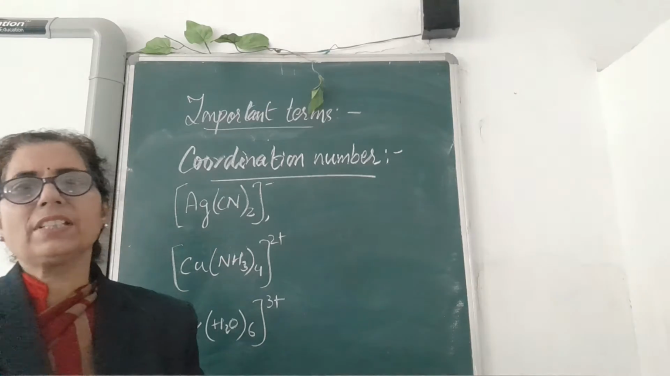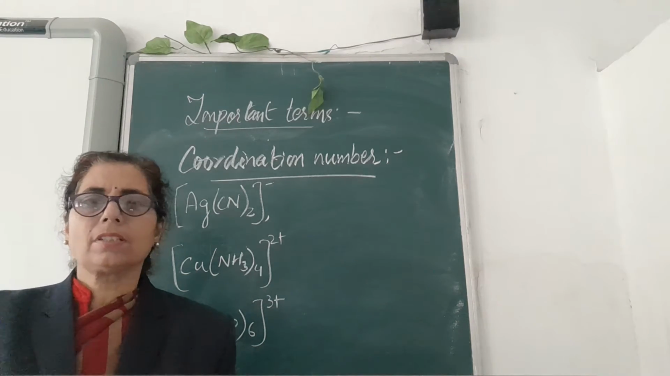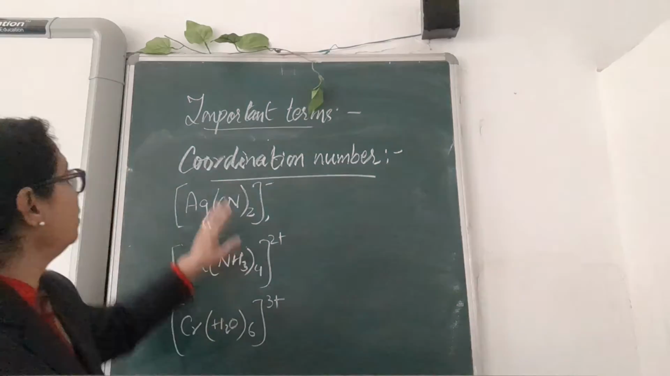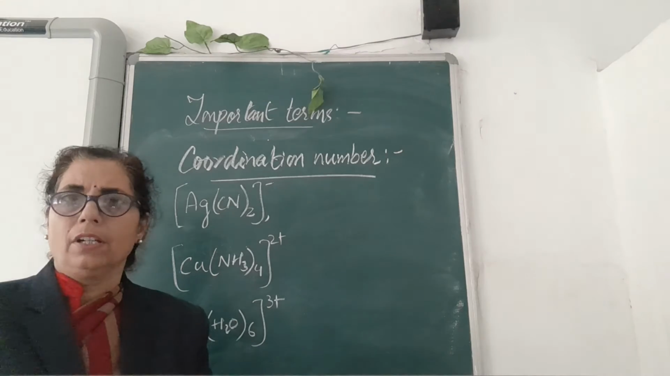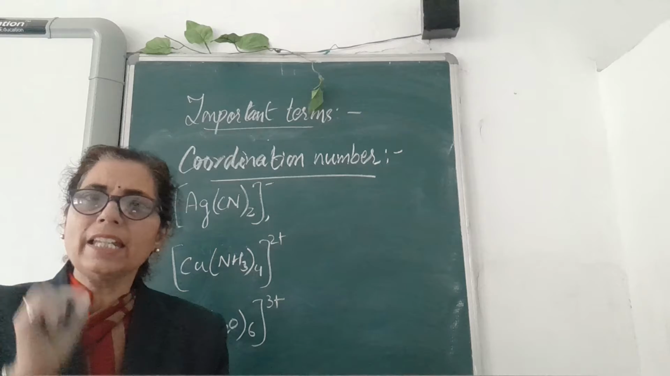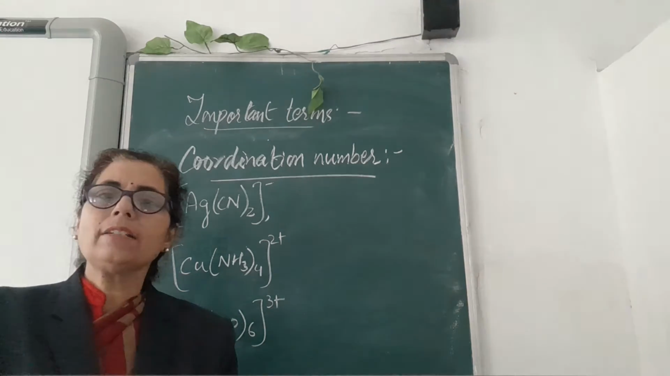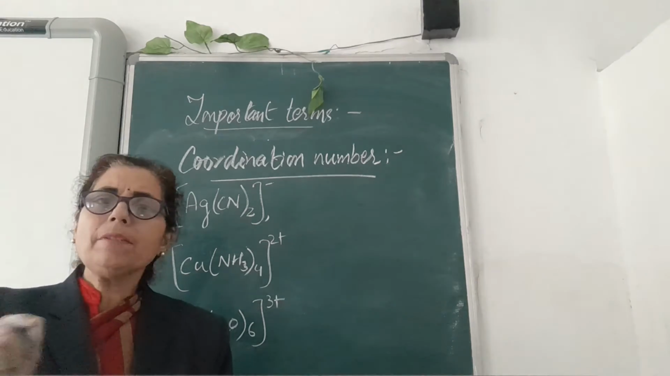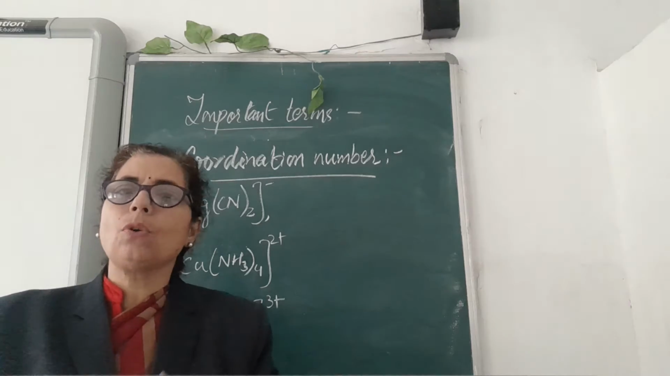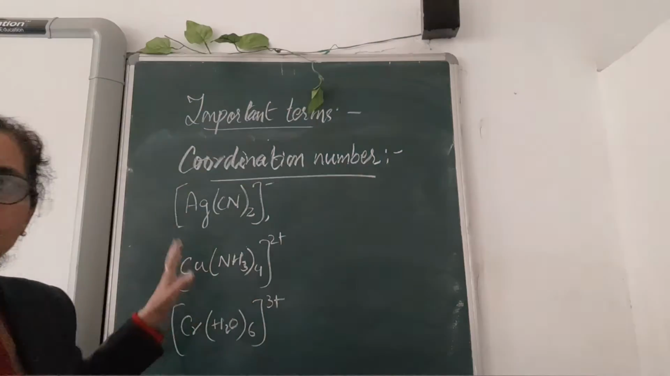Now children, we will see the next term that is very important in understanding coordination compounds. This is the coordination number. Now what is the coordination number? It is the number of ligands that are attached to the central metal atom, the total number of ligands attached. The main point to understand here is the point of attachment, that is how many coordinate bonds they are forming with the central metal atom. Here are some examples I have written.